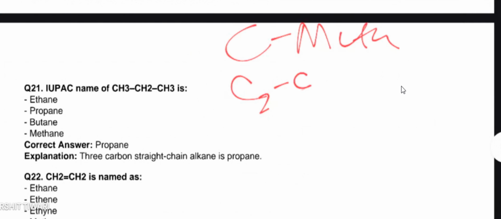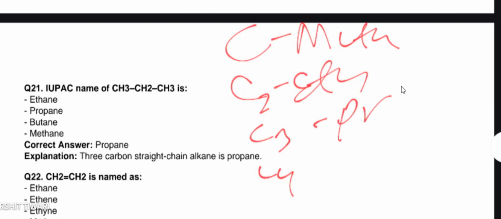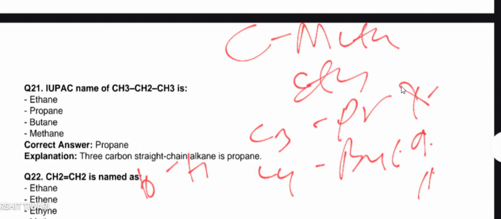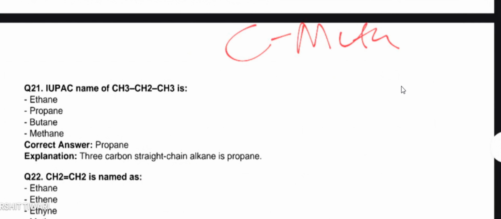Double carbon, eth. Third, prop. Four, but. Fifth, pent. Sixth, hex. Seven, hept. Eight, oct. Nine, non. And 10, dec. That is enough for you for the GPAT level only.